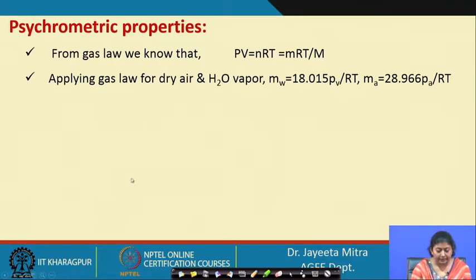So, applying the gas law for the dry air and water vapor, MW, the molecular weight of water, is 18.015 into PV by RT, and MA is 28.966 PA by RT. Now, how are we getting here